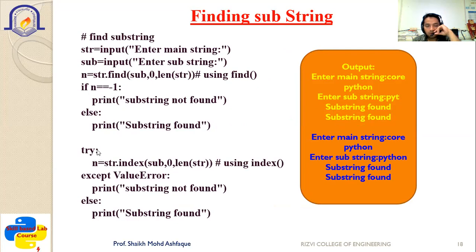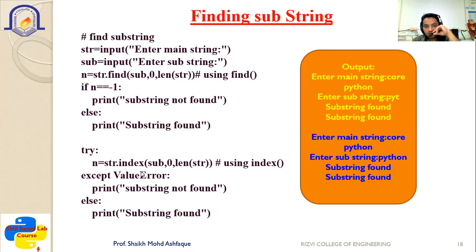Next, likewise we have used try and catch to catch the exception in Java, similarly we can also use it in Python to catch the exception. But here instead of try and catch, you use try and except. The statement which may cause an error will be written inside the try block. So you can see here, n is equal to str dot index, then sub, then 0, comma length of str. The same statement that we have written above is written inside the try block. Then except ValueError.